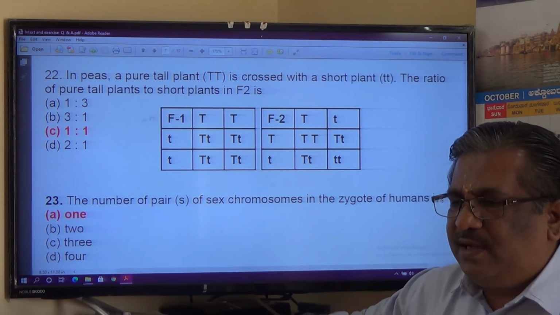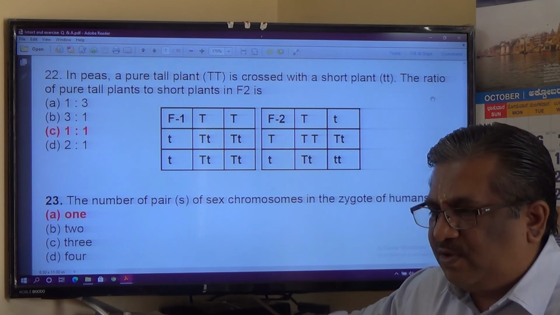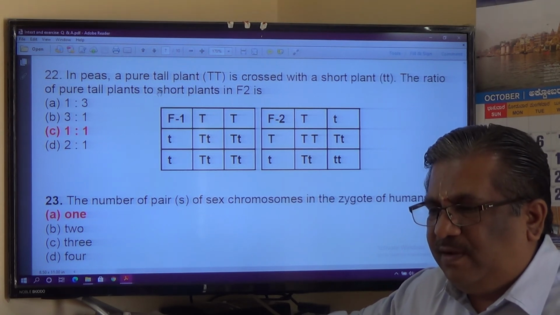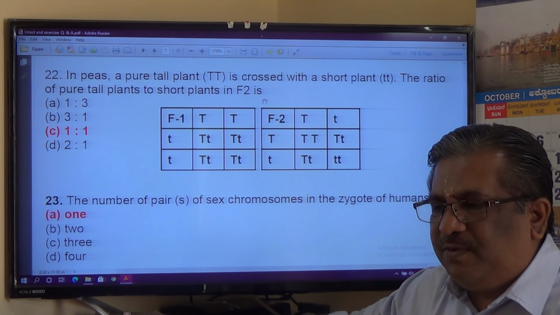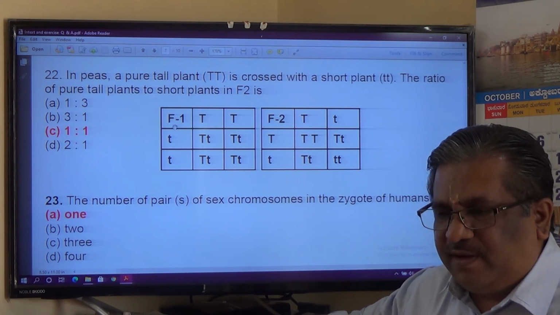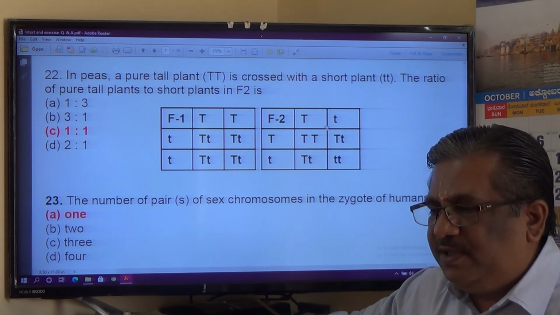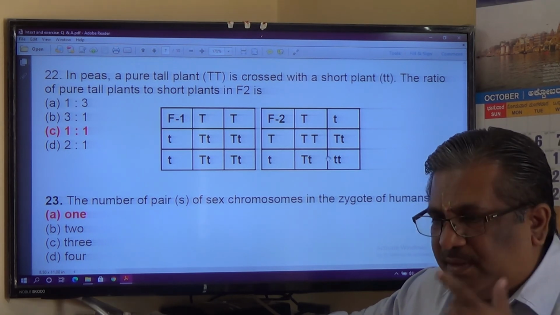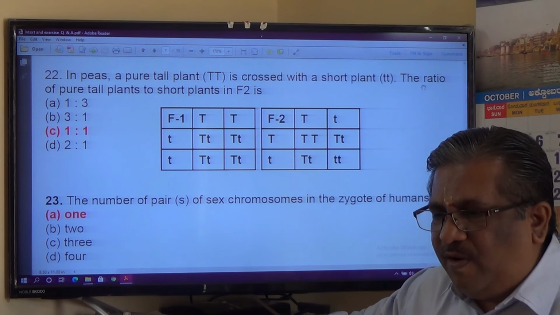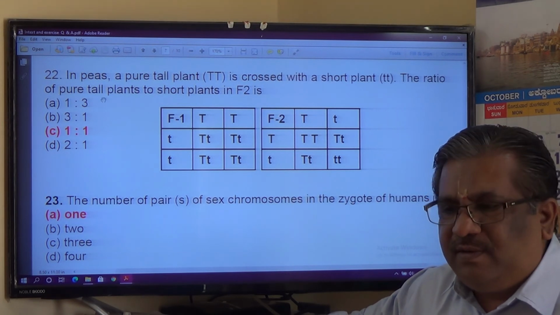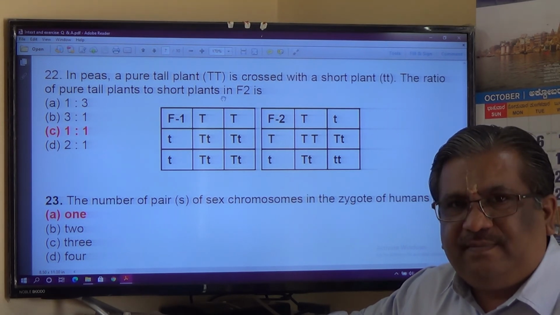In peas, a pure tall is crossed with a short. The ratio of pure tall to short plants in F2 is, see here, this is F1. This is the combination. All these are tall. In F2, these are the genetic compositions. The question here is the ratio of pure tall to short plant.